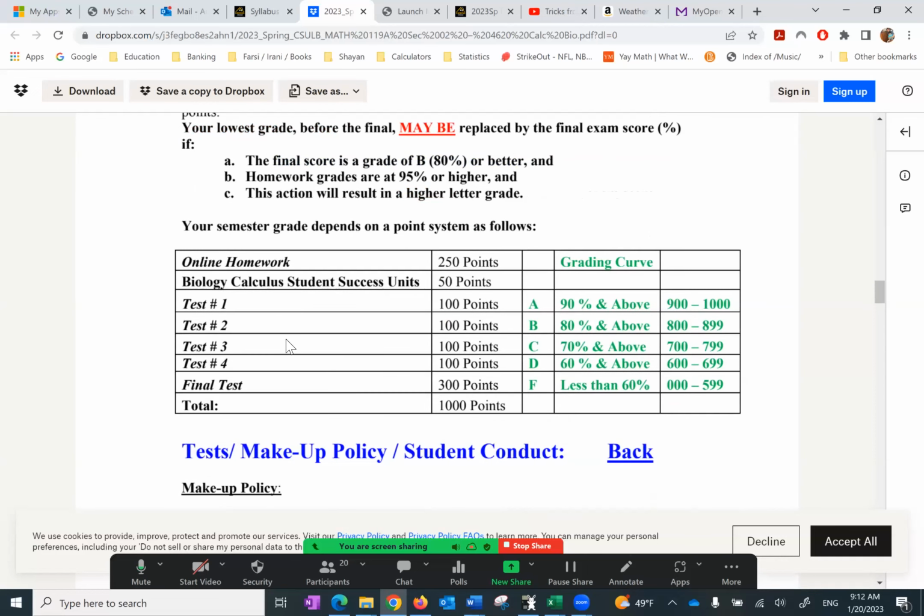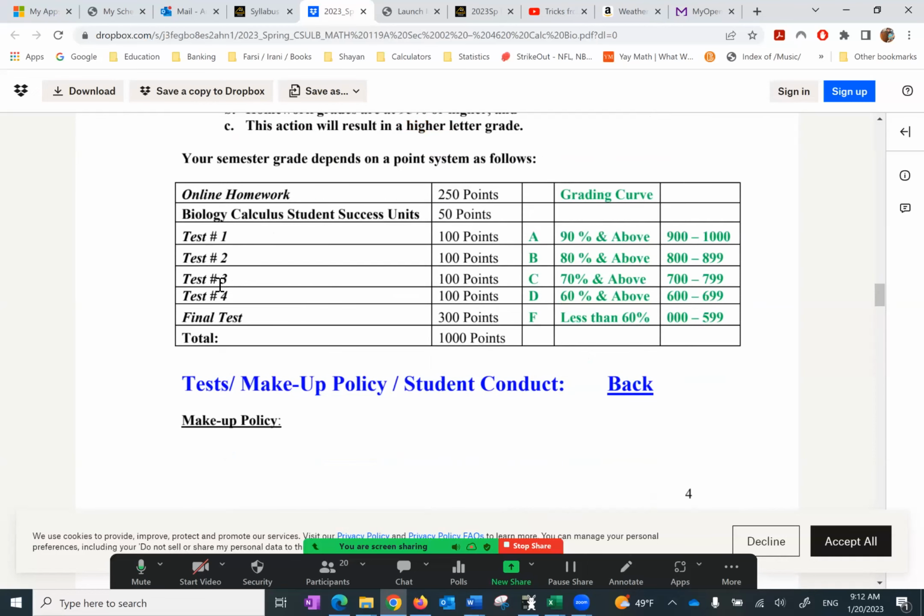And again, I have the same thing, the synopsis of that here. Online homework, Biology, Calculus, Student Success Unit. Each exam is 100 points. The final is 300. So the total is 1,000 points. That makes it easy to calculate. 90% or higher is an A, 80% or higher is B, 70% or higher is C, and so forth.